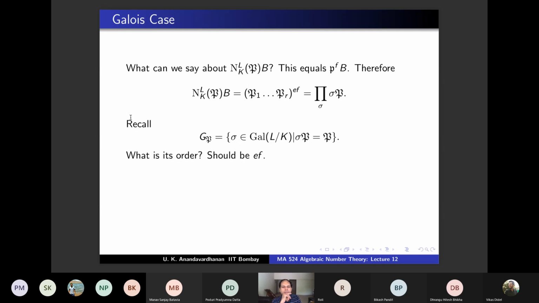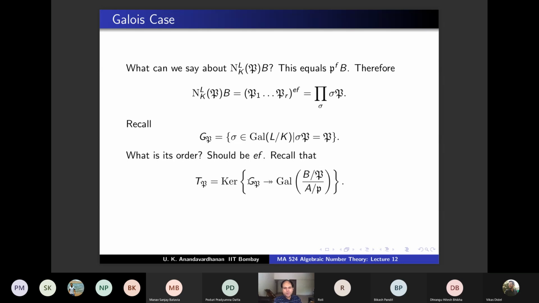Is that okay? This is the discussion that we just finished. Yeah. Okay, so this is EF, and what should be my next question? You tell me what the next question is. Inertia group. Yeah, inertia group. And what should be its order? Inertia by definition is the kernel of this map, and note my arrow, it is surjective. Double arrow, double head. It is a surjective map we had proved. That was one of the main results that we have proved. And because it is surjective, what should be the order of the kernel?